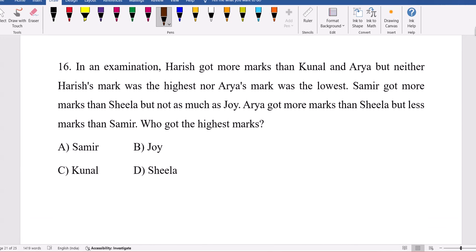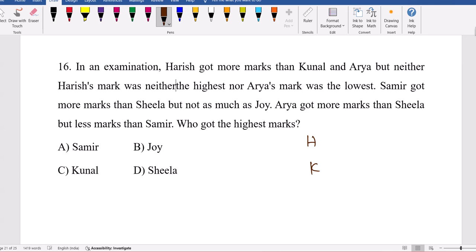So in an examination, Harish got more marks than Kunal. So Harish is more than Kunal. Harish's marks were neither the highest, nor was Arya the lowest. They use the word nor, meaning neither will be there. So Harish is not the highest, and Arya was not the lowest. Samir got more marks than Sheila, but not as much as Joy, meaning less than Joy. Arya got more than Sheila, but less than Samir.